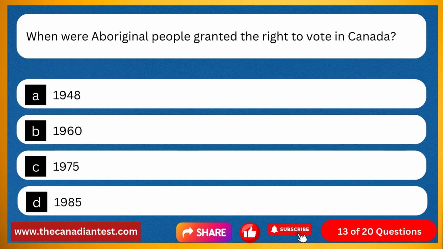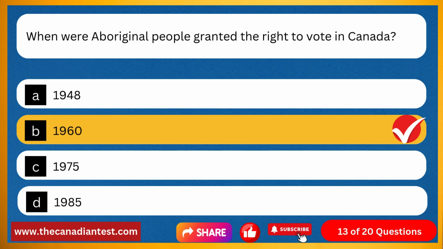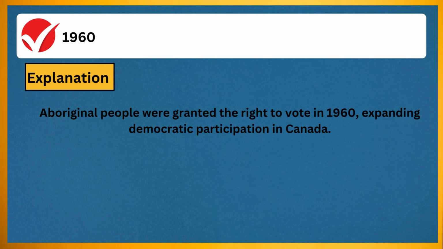Option A, 1948. Option B, 1960. Option C, 1975. Option D, 1985. The correct answer is 1960. Explanation: Aboriginal people were granted the right to vote in 1960, expanding democratic participation in Canada.